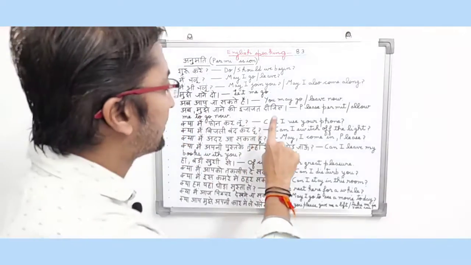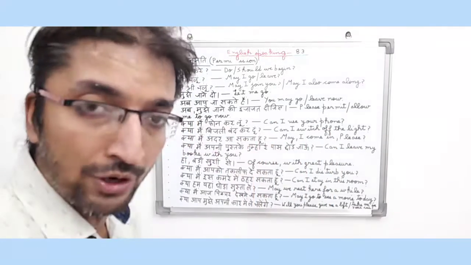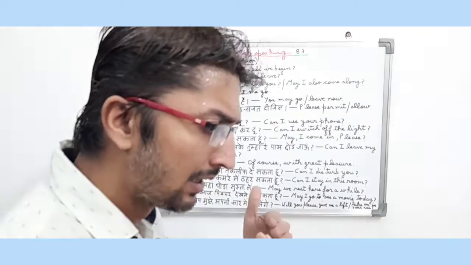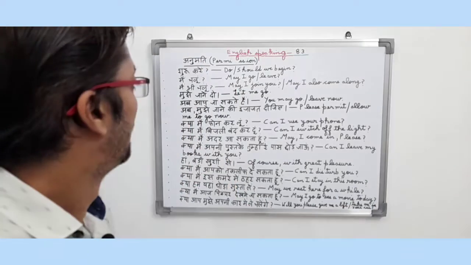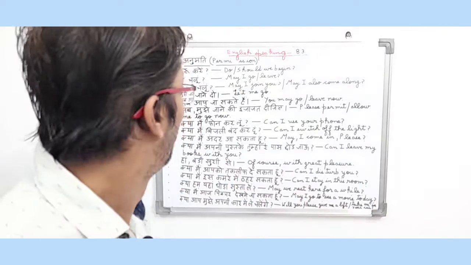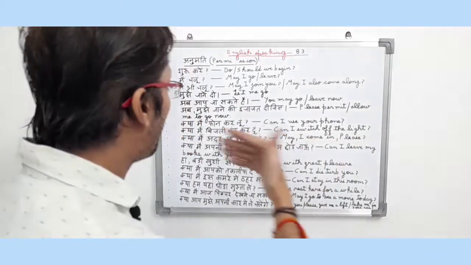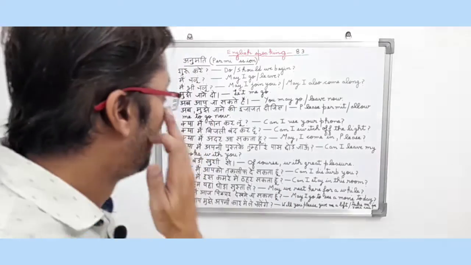अब मुझे जाने की इजाज़त दीजिए. So in English it means please permit, allow me to go now. The sentence basically is a permission type sentence, friends, because the person is asking permission from another person to go. So अब मुझे जाने की इजाज़त दीजिए. So in English, please permit, allow me to go now. So it is a permission type sentence.